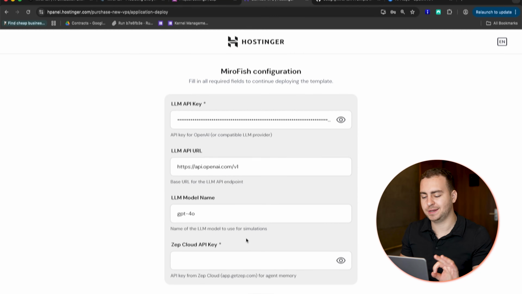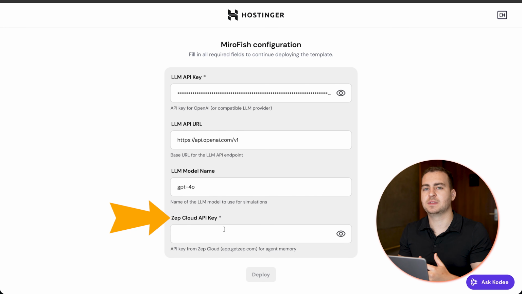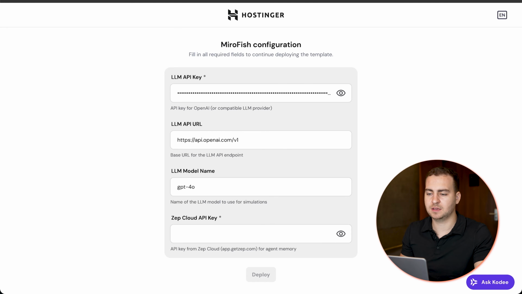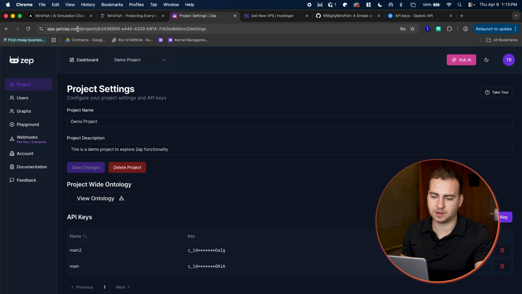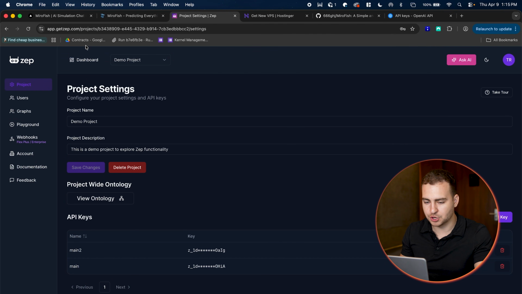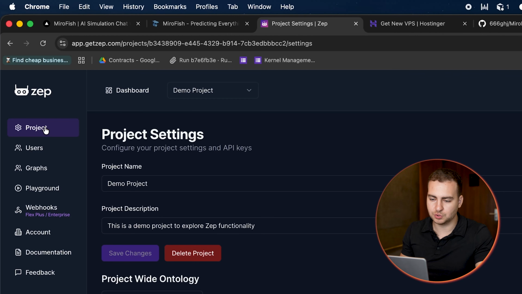Now, the last step is you need a Zep Cloud API key. This is the only non-open source thing. If you wanted to change from Zep, that would require a lot more configuration. So what I would suggest is go to this URL, app.getzep.com. You can see I'm on it right here. Make a free account. You don't need to pay for it. And then what you're going to do is just create a new project. So I made a new demo project right here.